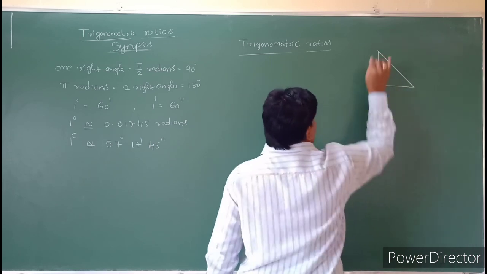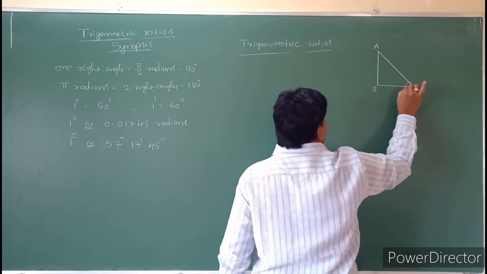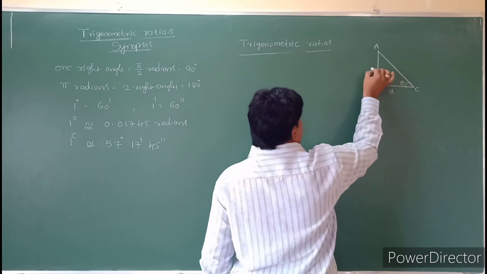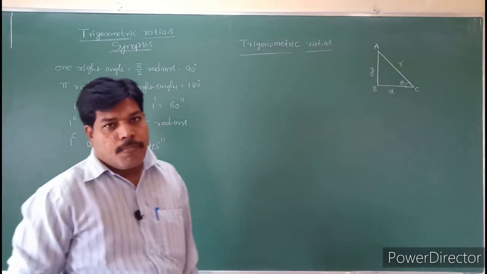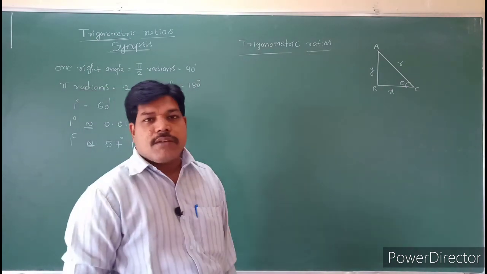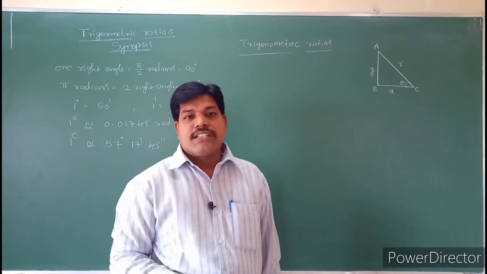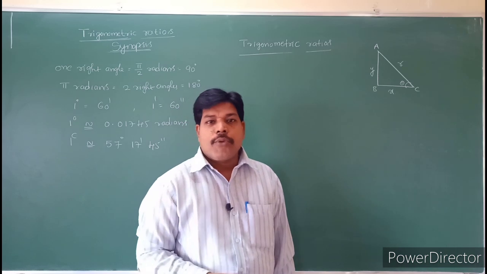If you take a triangle ABC, the angle at C is theta, and I am taking this side as x, this side as y, and the hypotenuse as r. Trigonometric ratios are nothing but the ratios of the sides of the triangle.